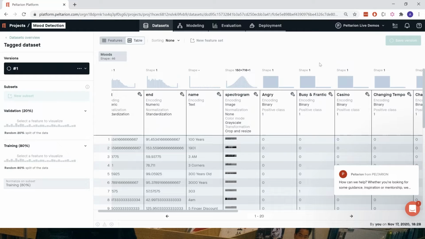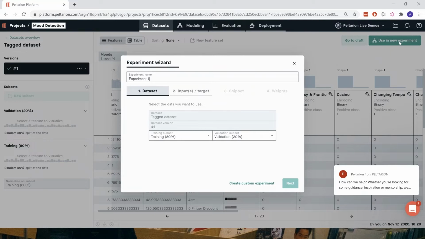So we can save a version. Save version here is like version handling, so we can build a model and train it, and we can go back and train it again if maybe we want to make some modifications to our data set. Maybe we want to try out normalization and see if it performs better. Then you just go back here, make that change, and you get a new version. But now we're going to try it with this one. So just press use in a new experiment.